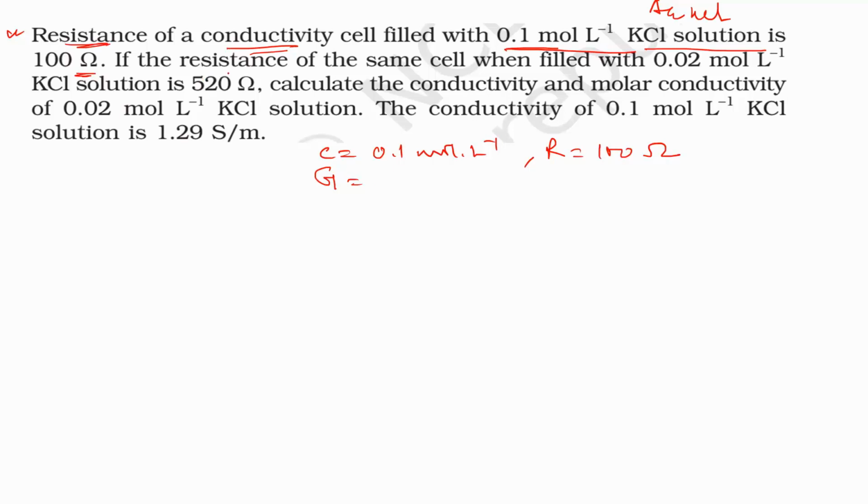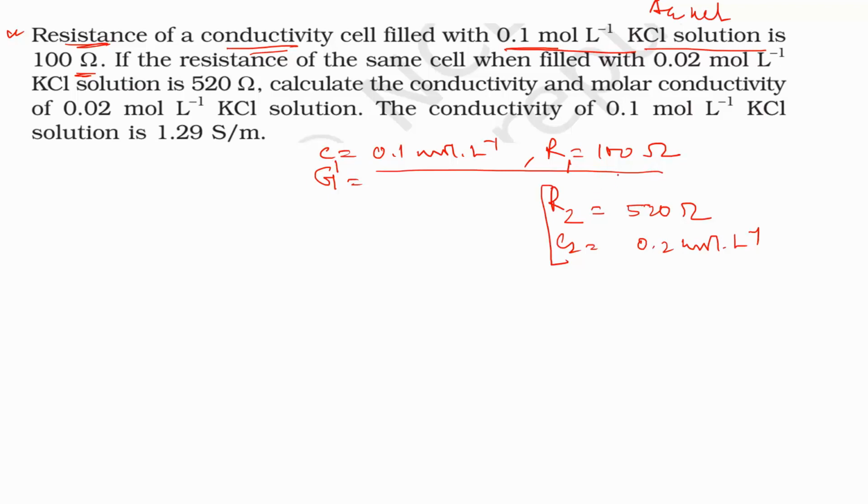If the resistance of the same cell, when filled with 0.02 mole per liter KCl solution, is 520 ohm, then this is another aqueous solution with a different concentration.